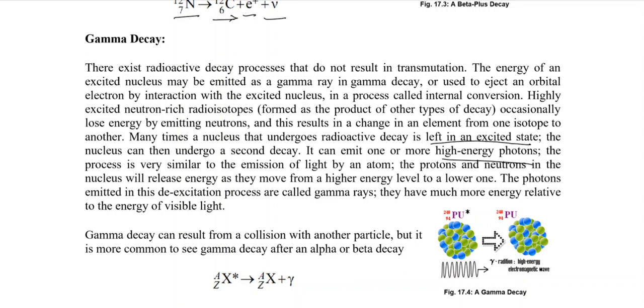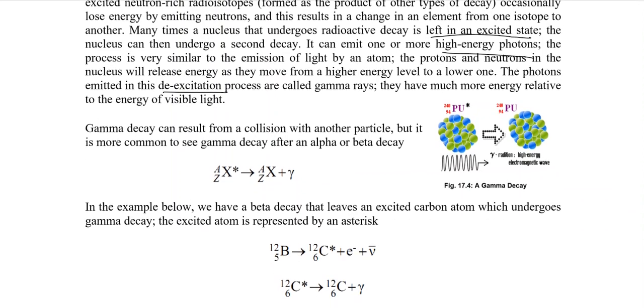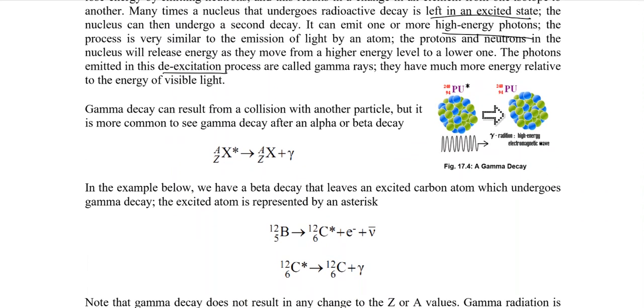It is a kind of radiation that we call a de-excitation process, in which high energy photons, high energy relative to the energy of visible light, are emitted in gamma radiation. Gamma decay can result from a collision with another particle, but it is more common to see that gamma decay results after an alpha decay or a beta decay.